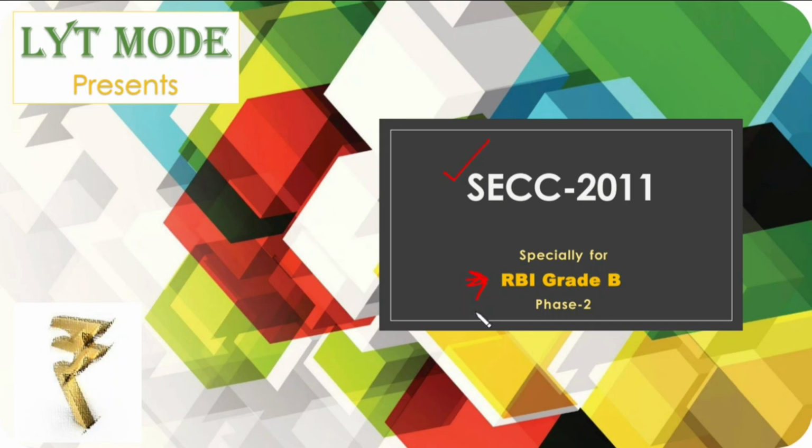This is because Census and the SECC, both of them together, are a part of their very basic syllabus, and this stays static for at least 10 years or so. So it is something like this that they don't directly resort to putting questions from Census or SECC in your exam, but as soon as they start falling short of questions, the Census and SECC are the first things that they resort to, or the first things that they look into. Okay, so these are the filler materials that always tend to fill up all those gaps in the exams wherever they're falling short of questions, and that is why these are very important for you, because you have to do them no matter you are going for RBI or NABARD or SEBI exams.